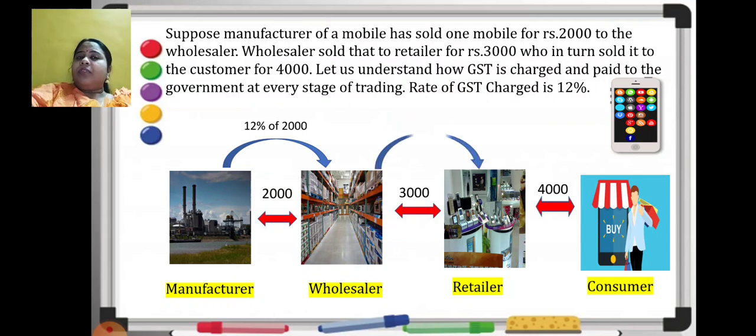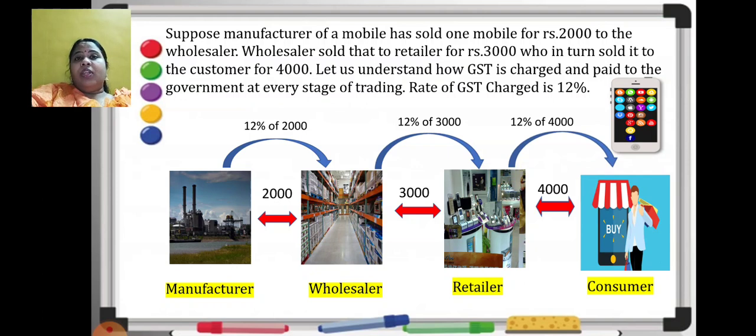In the same way, the wholesaler will collect it from the retailer, or the retailer will pay 12% of which amount? 3000. Yes, because the wholesaler is selling it for 3000. So he will charge 12% of 3000 to the retailer. In return, the retailer will charge 12% of 4000 to the consumer. Okay, I hope you are understanding it.